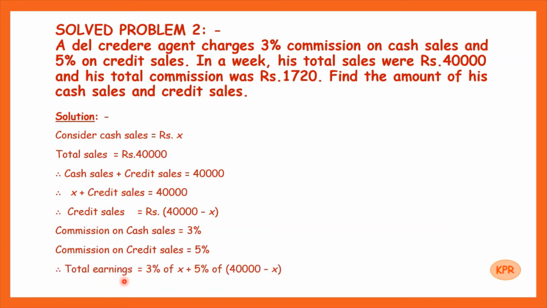Therefore, total earnings is equal to 3% of cash sales, that is X, 3% of X plus 5% of 40,000 minus X. As the total earnings of the agent is given as rupees 1,720, here we will have 1,720 is equal to 3 by 100 into X plus 5 by 100 into 40,000 minus X.